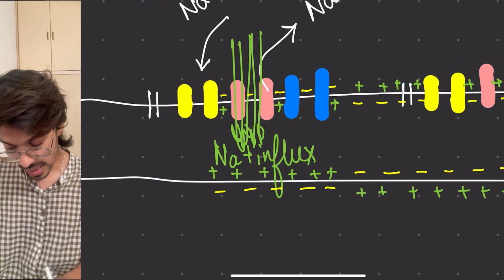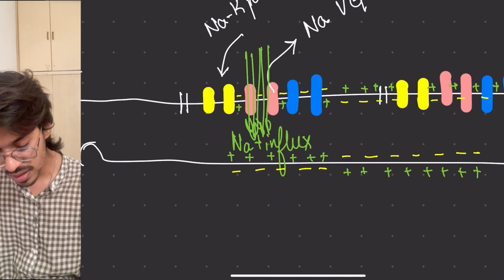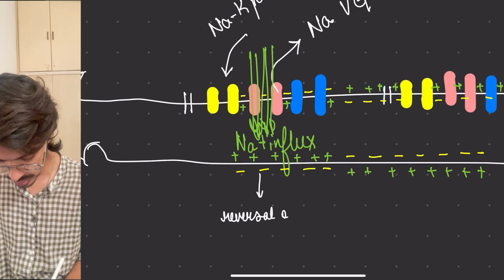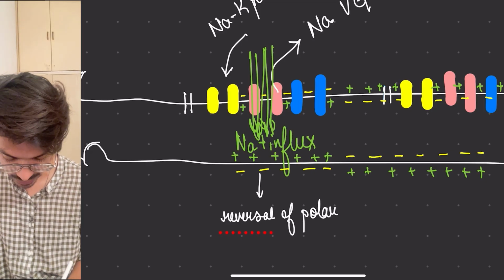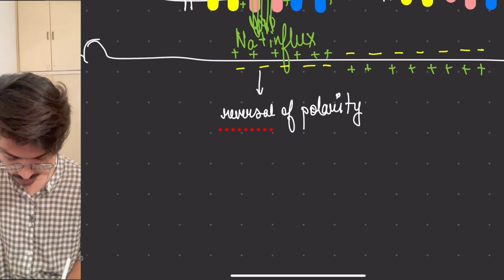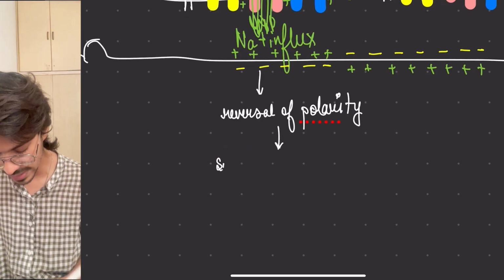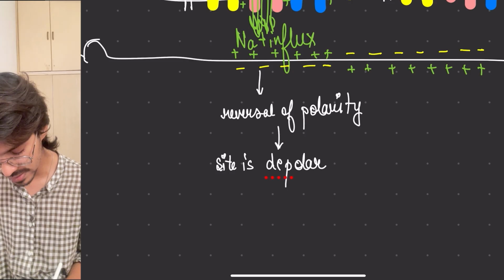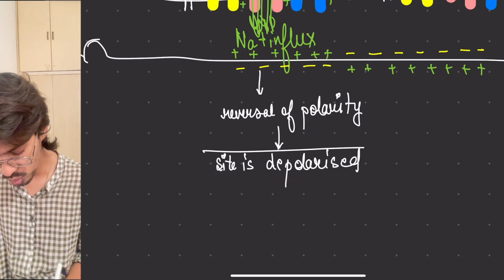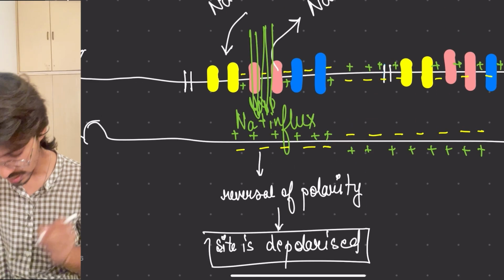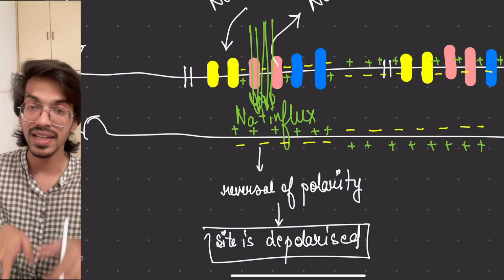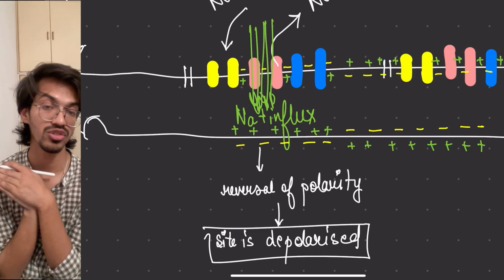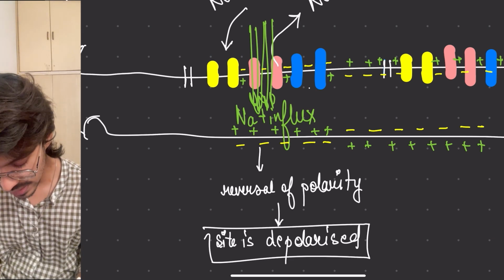Okay. So at this state, as there is a reversal of polarity, we call this site depolarized. I hope you understand this point. And this area now would be what? Action potential that is being generated.